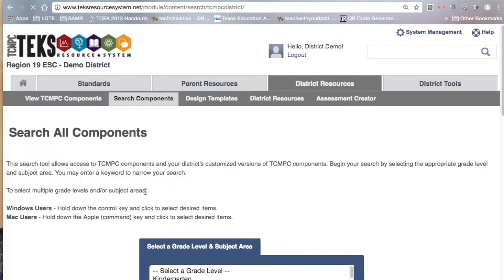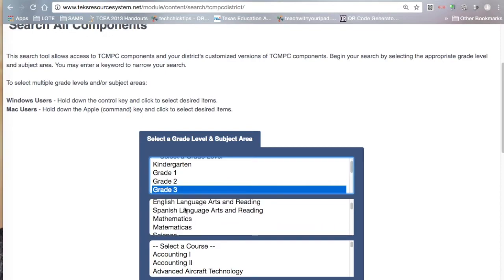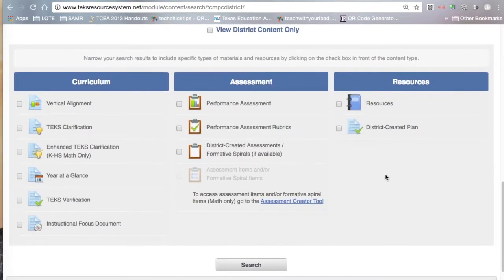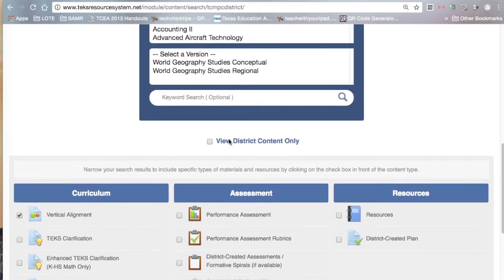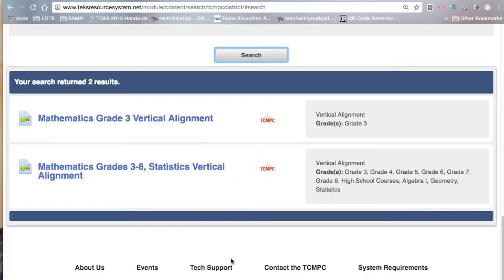The search components will still allow you to select a grade level and content area. I'm going to go back to mathematics. This area here is for high school, but since I selected 3rd grade, I'm not going to select anything here. And then rather than getting all of the components or all of the documents that are available, I can select which ones I want to explore. So let's say, for example, that I want to look at the vertical alignment only. I'll click the vertical alignment. I've already selected the content and the grade level, and then click search, and it's going to show me that vertical alignment here.